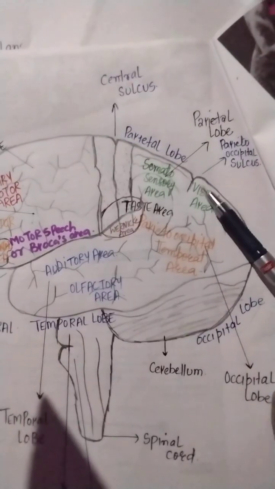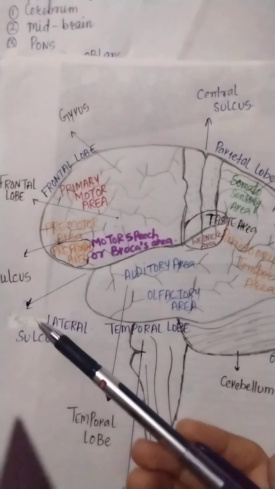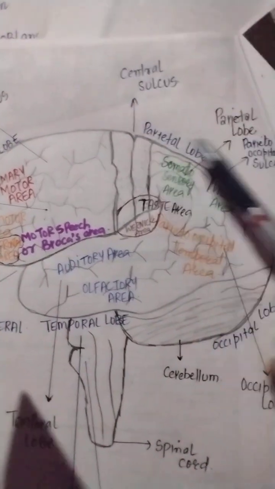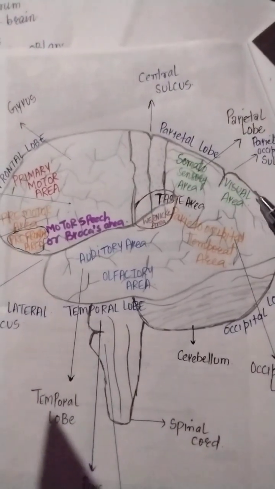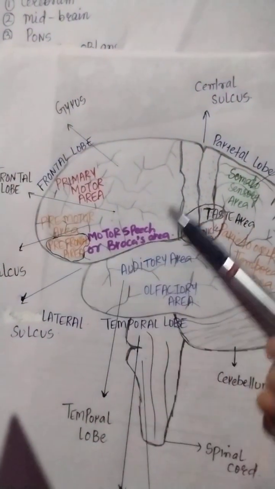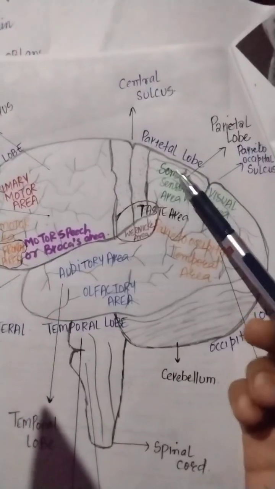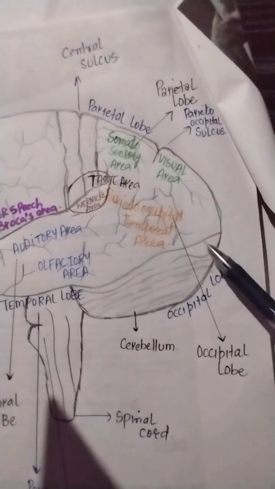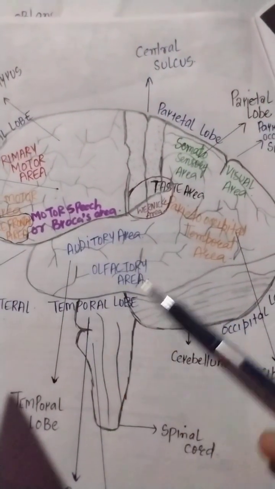That means in our brain we have three sulci: the lateral sulcus, the central sulcus, and the parieto-occipital sulcus. If we talk about the lobes of the brain, this part is the frontal lobe, this part is the parietal lobe, this part is the occipital lobe, and this part is the temporal lobe.